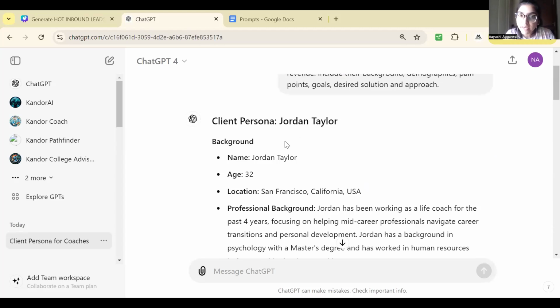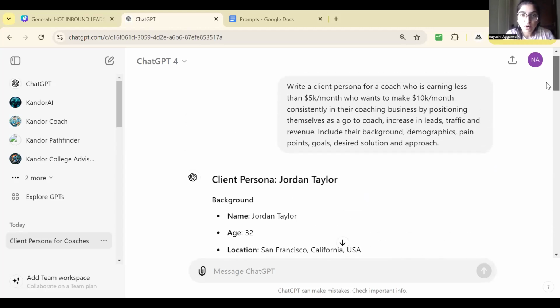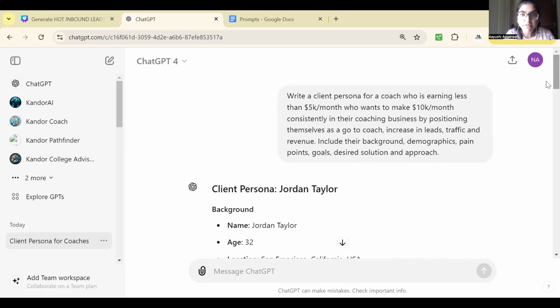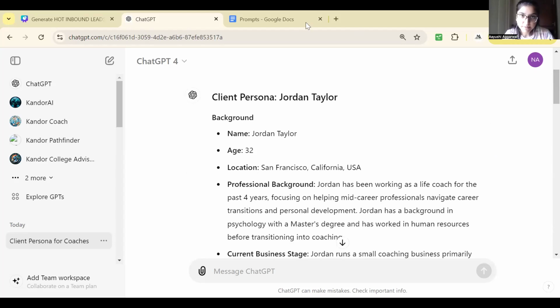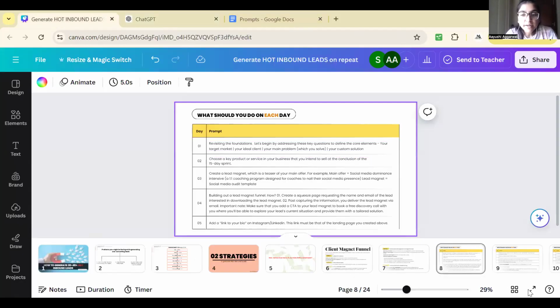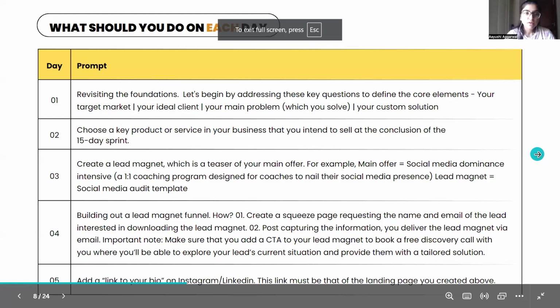You can tweak this persona according to whatever ideal client you have in mind, right? You can tweak this persona or you can use it as it is. Okay. This is how you create your ideal client persona.